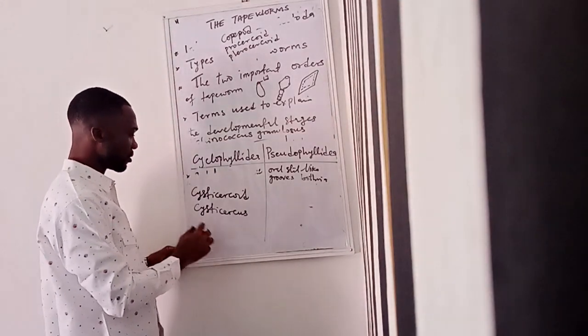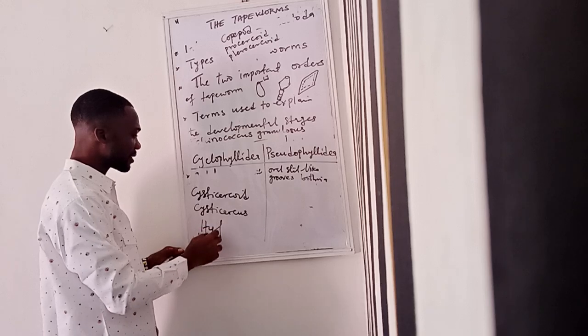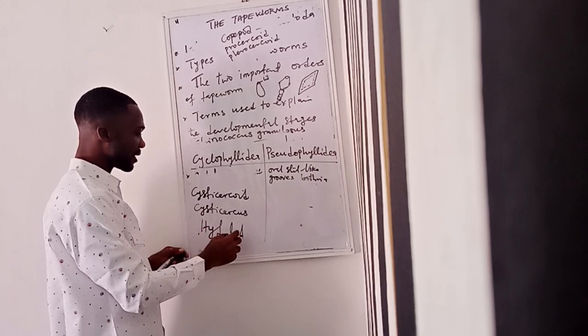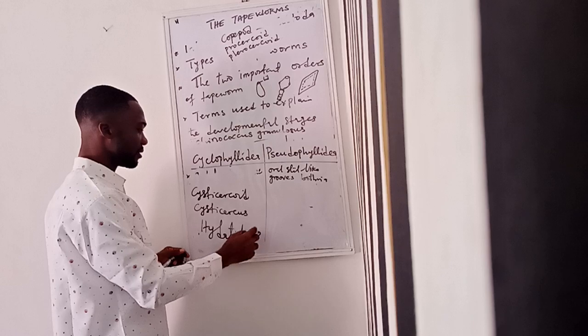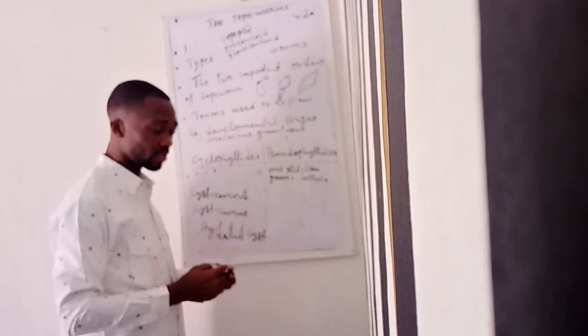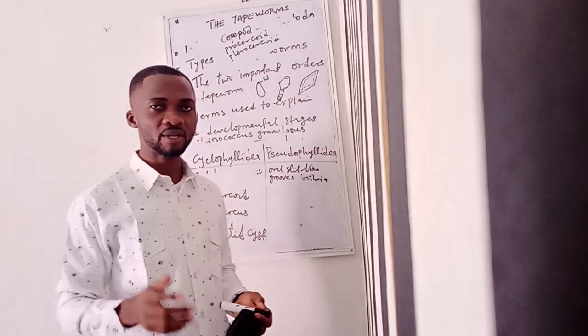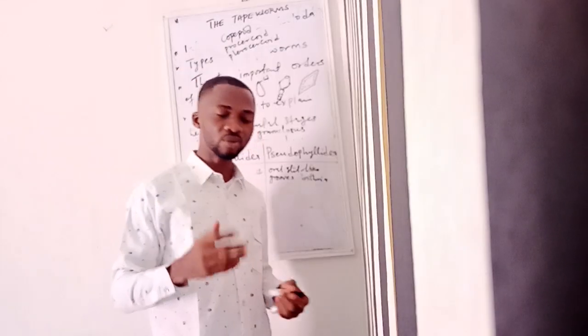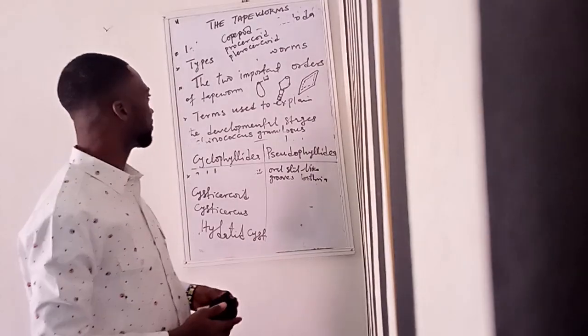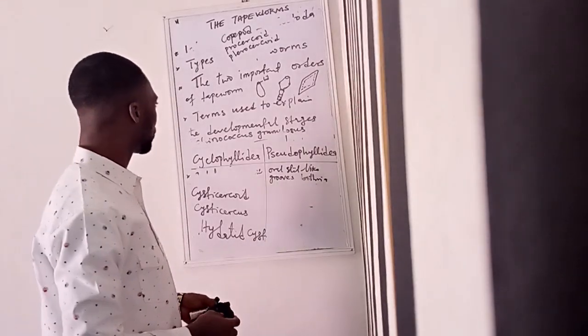Then they also have the hydatid cyst, which is a larval form of Echinococcus granulosus. So these are some of the differences between these two orders.